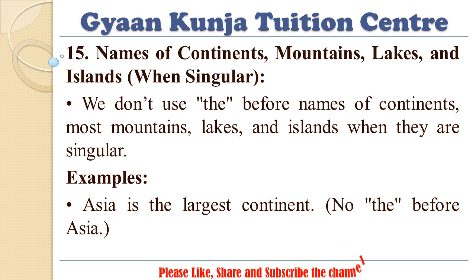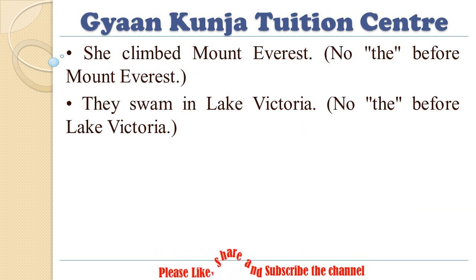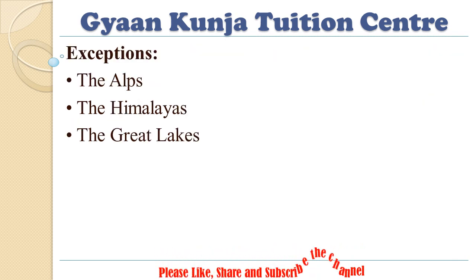15. Names of continents, mountains, lakes, and islands when singular. We don't use "the" before names of continents, most mountains, lakes, and islands when they are singular. Examples: Asia is the largest continent. No "the" before Asia. She climbed Mount Everest. No "the" before Mount Everest. They swam in Lake Victoria. No "the" before Lake Victoria. Exceptions: the Alps, the Himalayas, the Great Lakes.